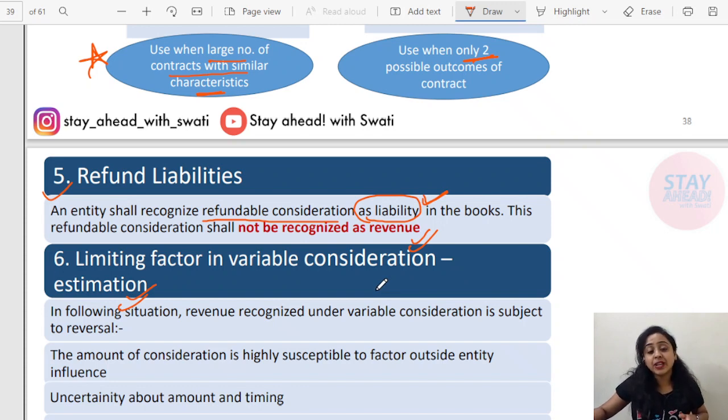Why is there variable consideration? Whenever you are trying to take an estimation of the variable consideration, what will be received, there might be some constraints due to which you are unable to calculate a very approximate and exact figure of the variable consideration. There might be cases like this.